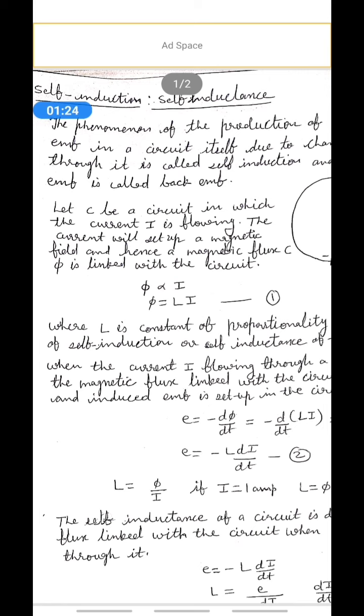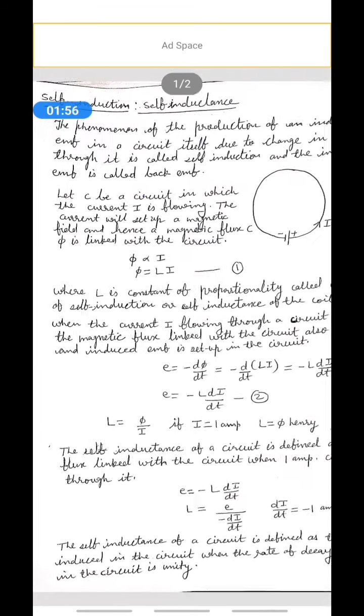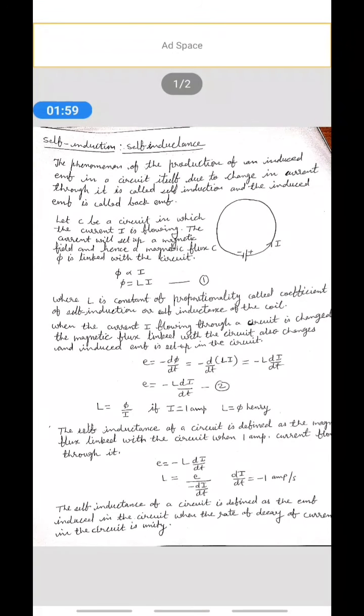As the magnetic field strength at any point is proportional to the current I flowing through a circuit, the magnetic flux phi linked with the circuit at any instant is proportional to the current I flowing through the same circuit at that instant. So we can write phi is directly proportional to I, and phi equals LI. Here L is the constant of proportionality, the coefficient of self-induction or self-inductance of the coil.